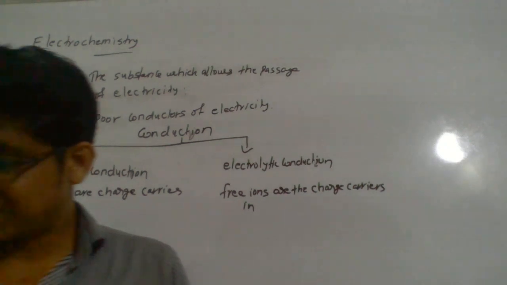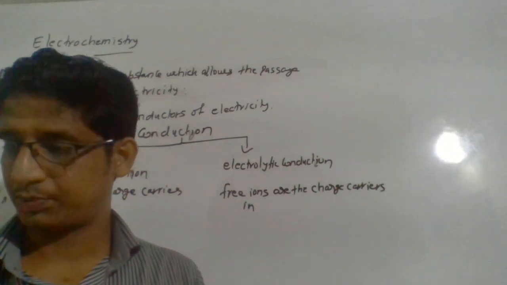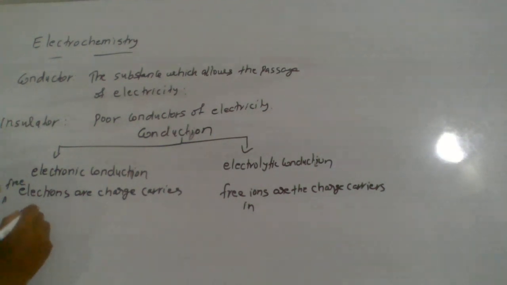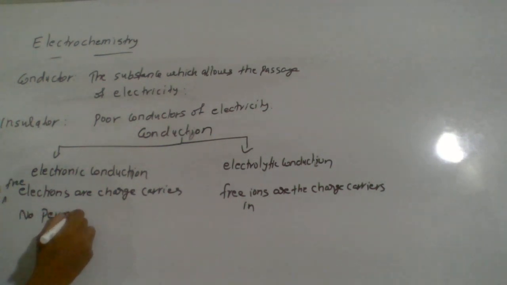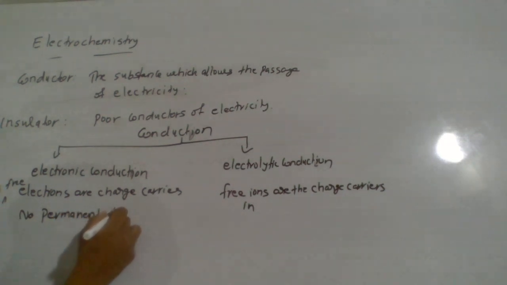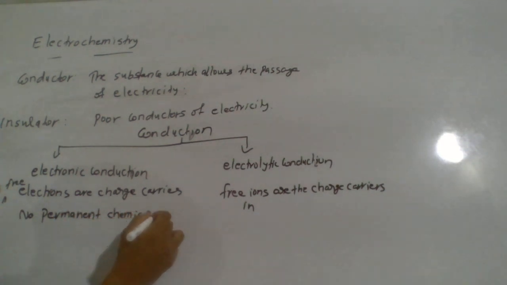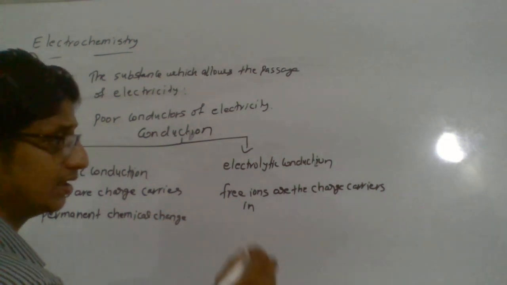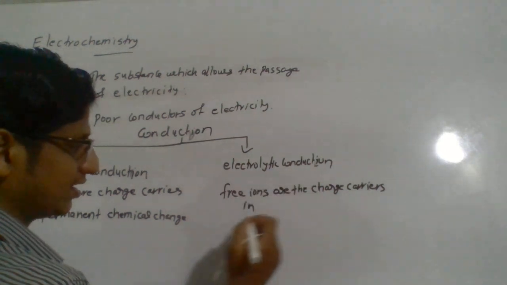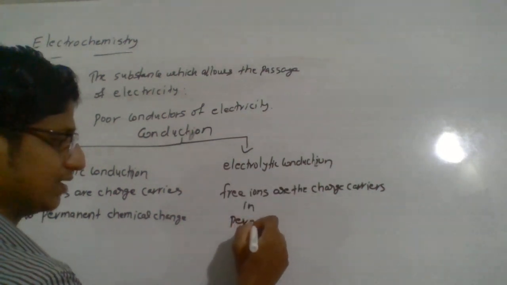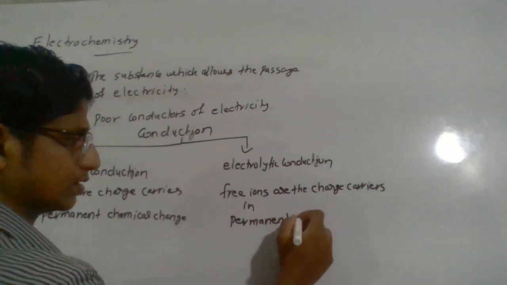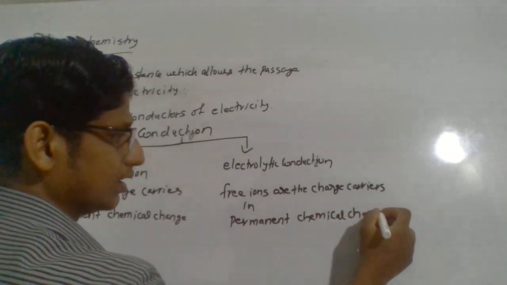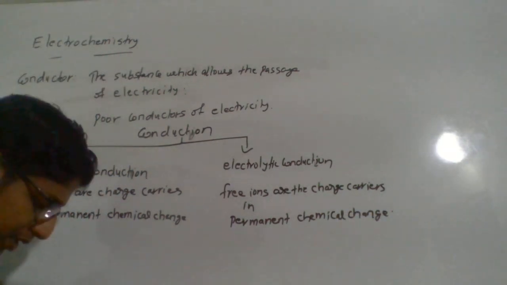Okay. So let us discuss one more important point related to that. There is no permanent chemical change involved with electronic conduction. But in electrolytic conduction, you will see a permanent chemical change. Why is it so? Because here you will see a new substance forming.